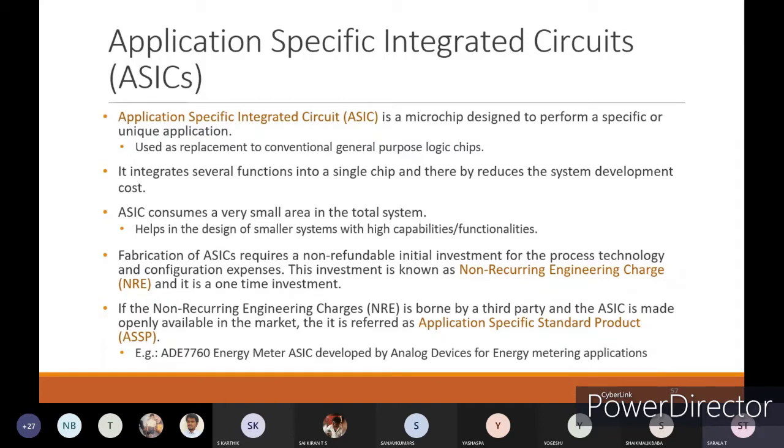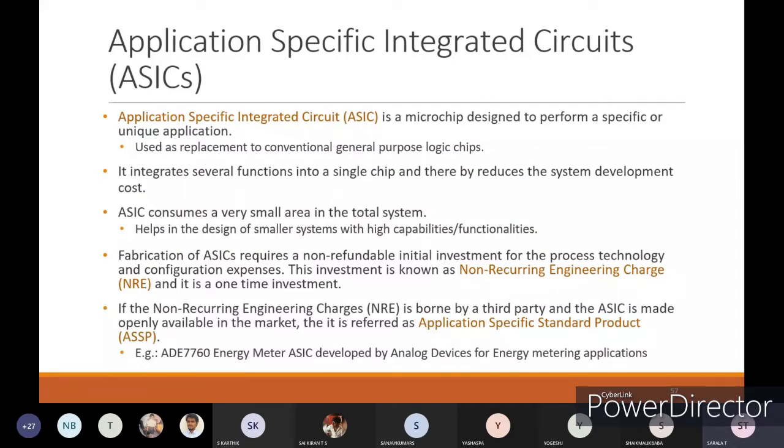If the non-recurring engineering charges are borne by a third party and the ASIC is made openly available in the market, then it is referred to as an application specific standard product. Whenever the product comes into the market, it is called an application specific standard product, ASSP.